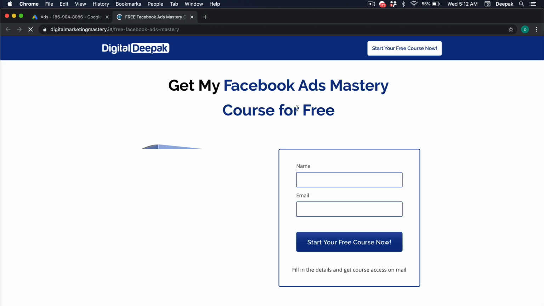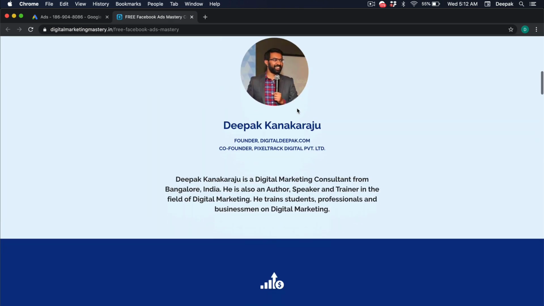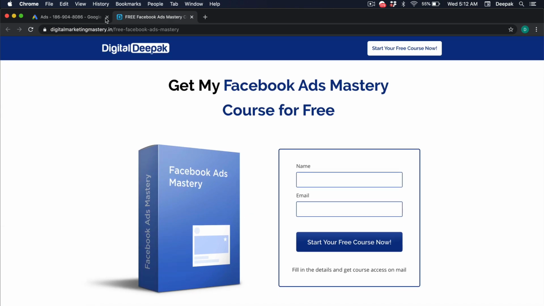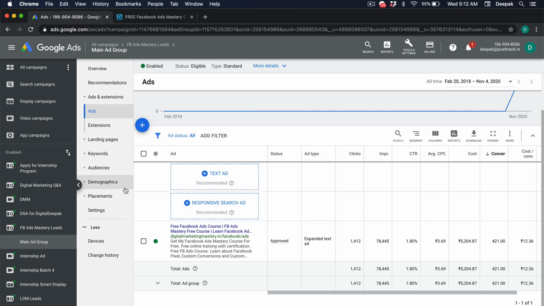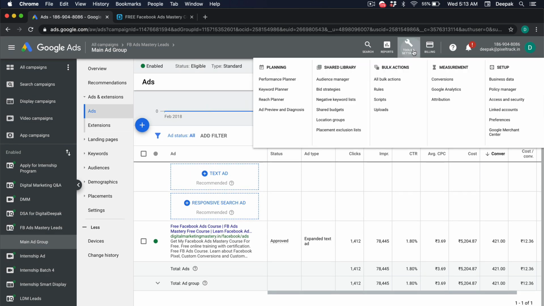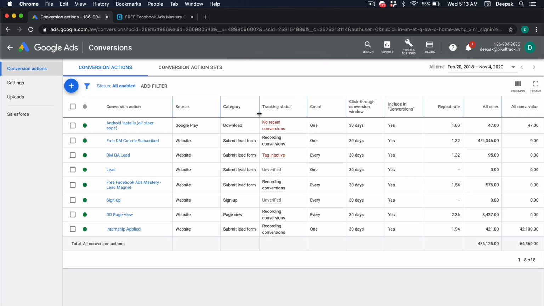If you click on this particular ad, you can see that it goes to the landing page and then it goes to the thank you page. That is how the conversions are triggered. That's how you record the conversions, which you can see in the conversions section. If I go inside conversions, you will be able to see here we have Facebook free DM course subscribed, free Facebook ads mastery.